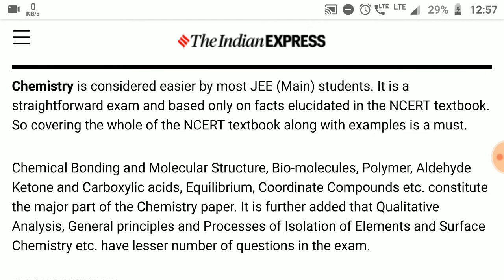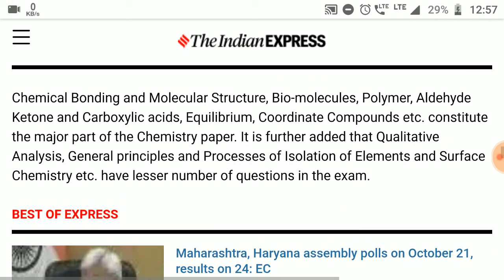Chemistry is considered easier by most JEE Main students. It is a straightforward exam and based only on facts elucidated in the NCERT textbook. So covering the whole of the NCERT textbook along with examples is a must.